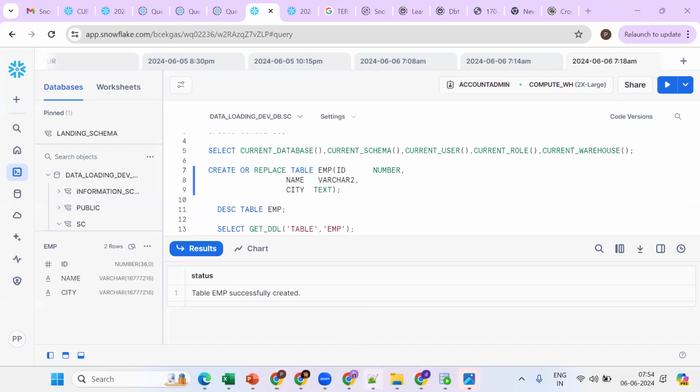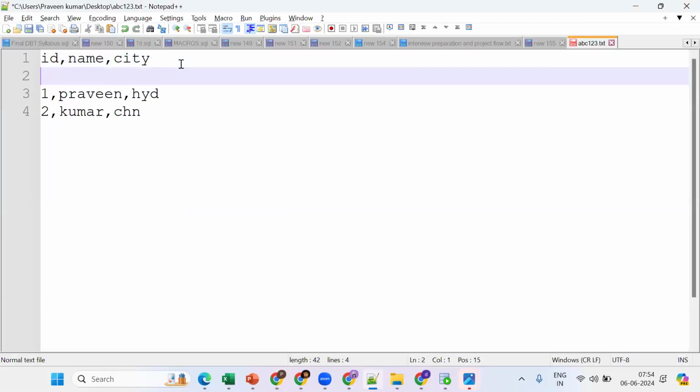Suppose the same thing, now I make three columns. This is a summarization of data, three columns and two records are there. Now tell me, how many rows should we skip? Two. So go back here.